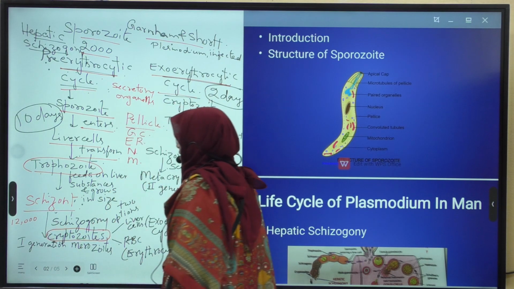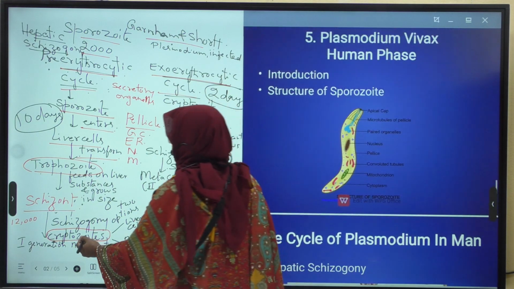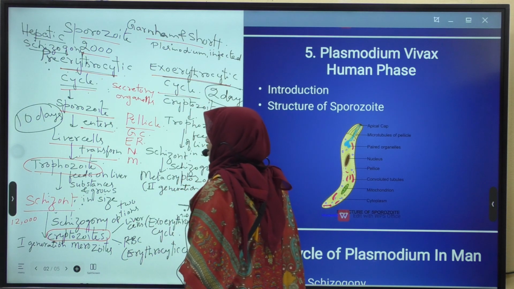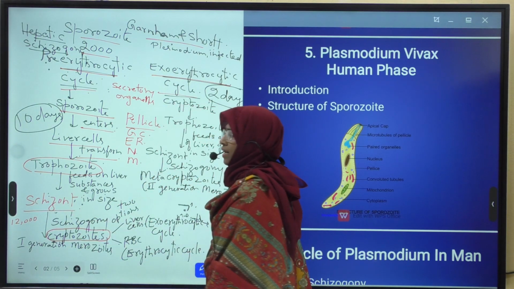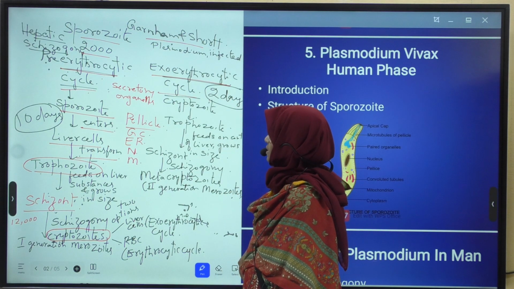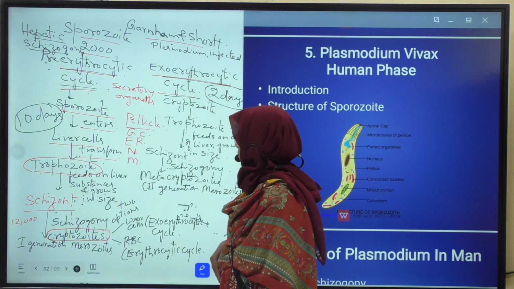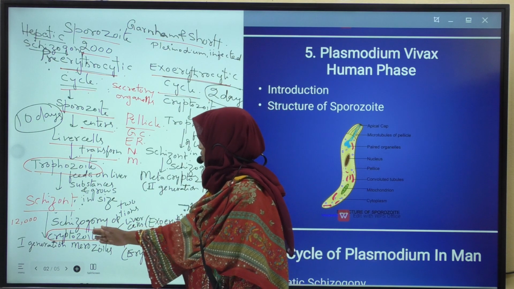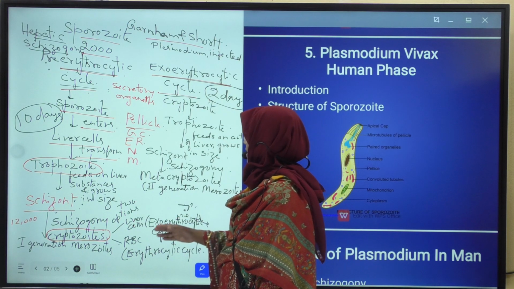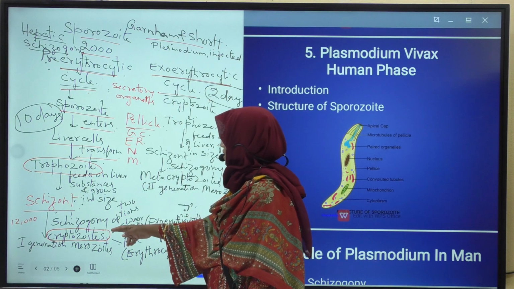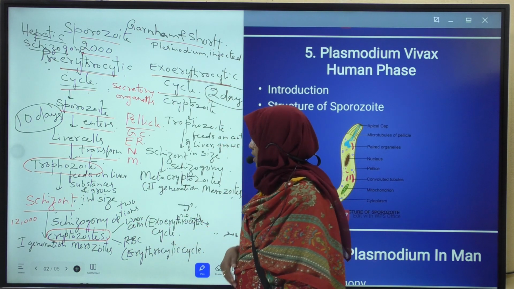These cryptozoites are otherwise called first generation merozoites. How many cryptozoites are formed? Nearly 12,000 cryptozoites are formed due to schizogony in liver cells. Okay, these cryptozoites have two options. They either enter into liver cells or they enter into RBC.